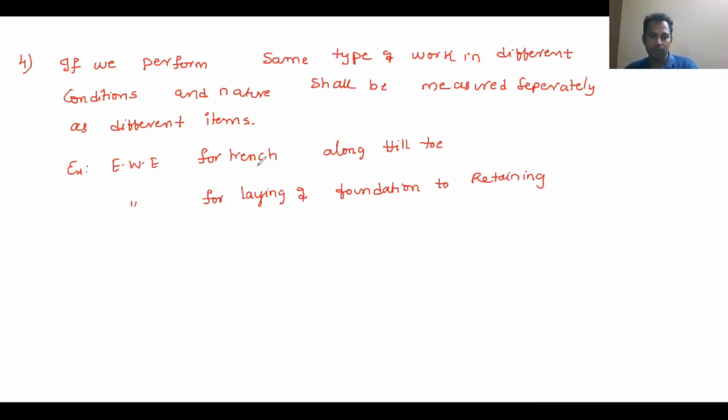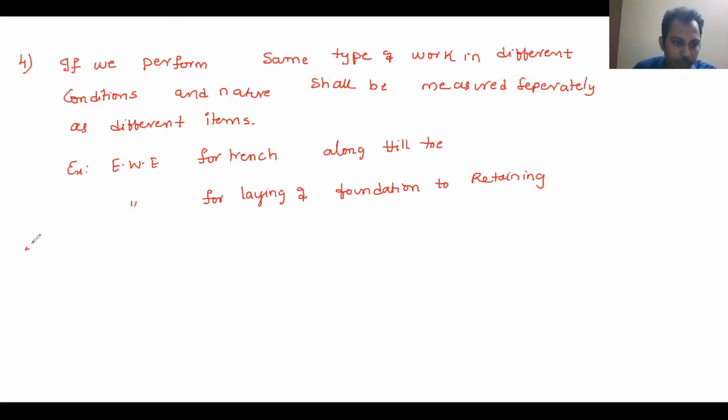Here the earthwork excavation is for the trench, and here it is for the foundation. So though you perform the same type of work under different conditions and nature, it should be measured separately and recorded as a different item. That is rule number 4.